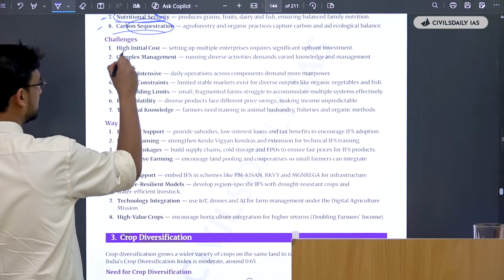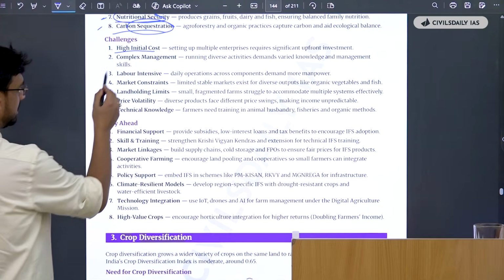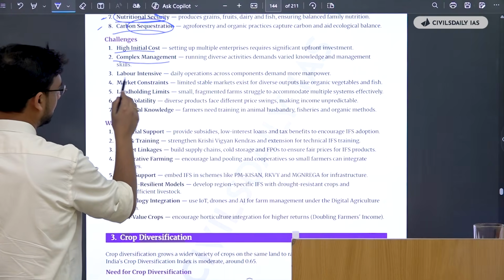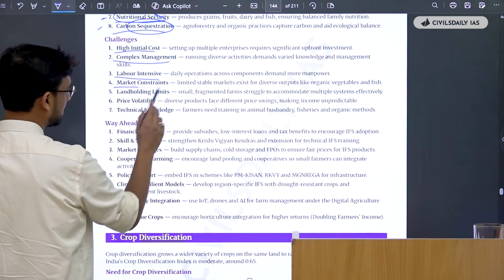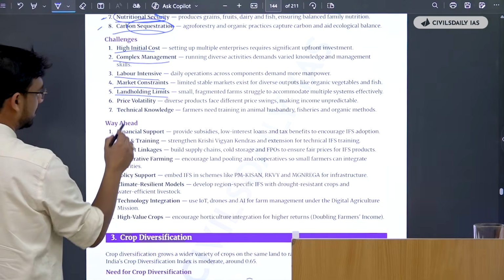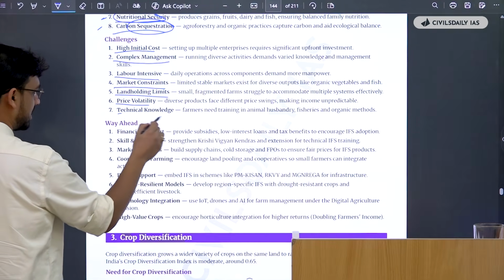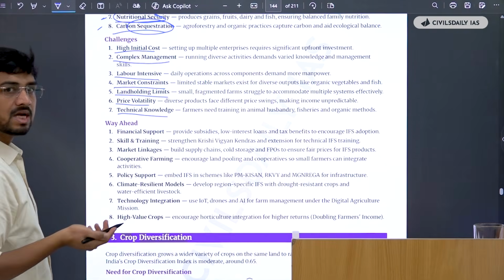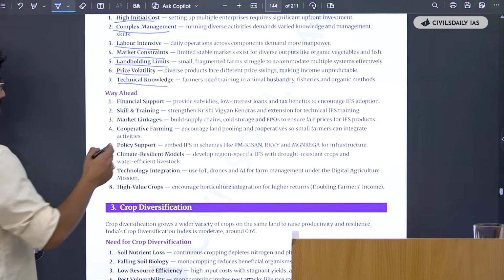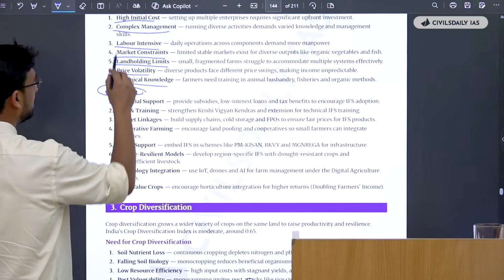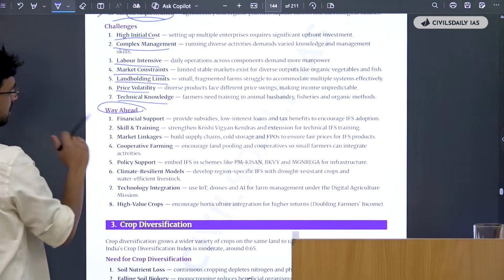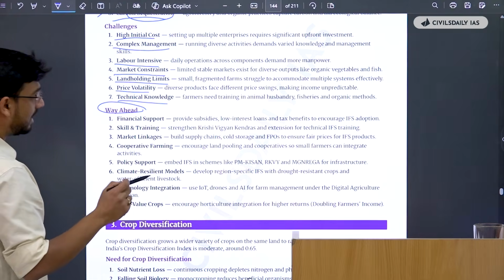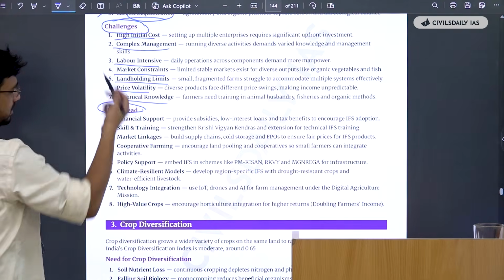So what are the challenges? There's high initial cost, complex management, it's labor intensive, there are market constraints, land holding limits, price volatility, and technical knowledge issues as well. Now, for the way ahead, it is very easy to pick up one challenge and develop the way forward.